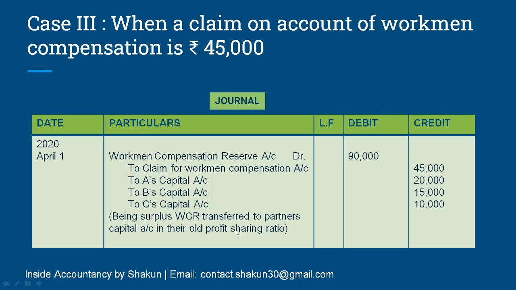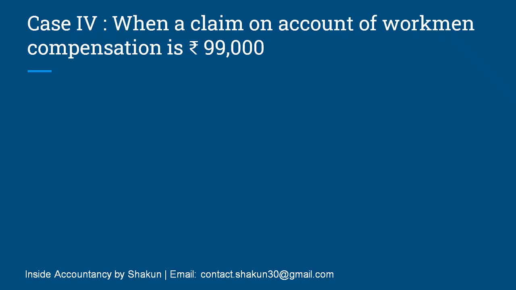old profit sharing ratio. So the new ratio, although given in the question, we are not actually going to use it because all the accumulated profits and reserves are always distributed in the old ratio. So here the claim was given, the claim was lesser, so the claim has been credited and the balance has been distributed between the partners. Moving on to case 4.